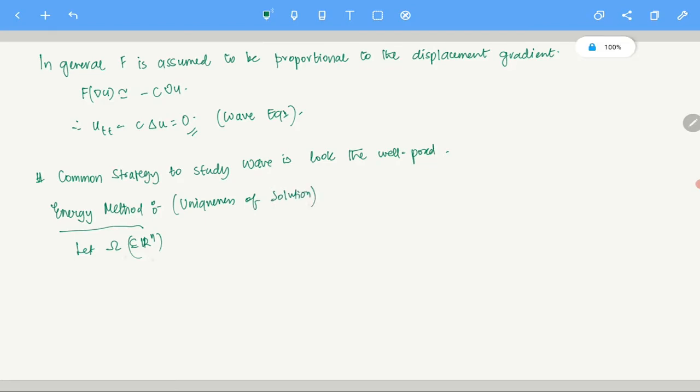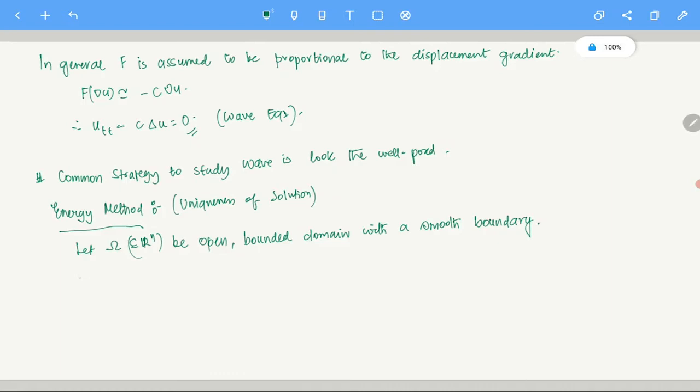So let omega, a subset of R^n, be an open, bounded domain with a smooth boundary. Of course, they are always assumed with a smooth boundary.